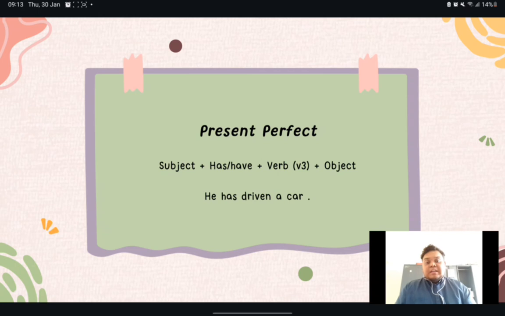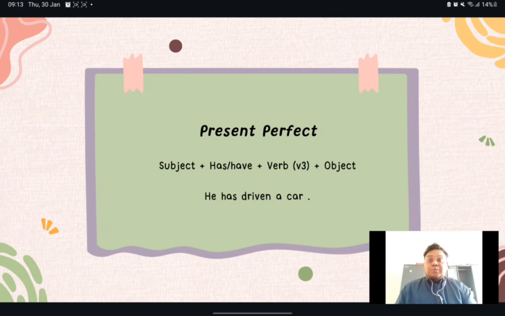We're talking about a completed action, an action that is completed. Perfect here means complete. It does not mean perfect like "sempurna". It means complete. So whenever you are using a verb in a present perfect form, you have to put the word "has". Has is an auxiliary verb. So always put has. But if the subject of your sentence is plural, you have to use the word "have". So in this case, "he has driven a car".